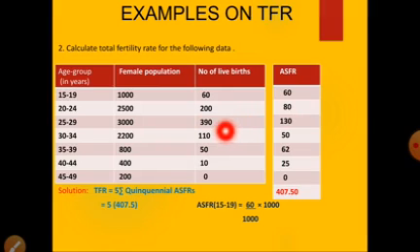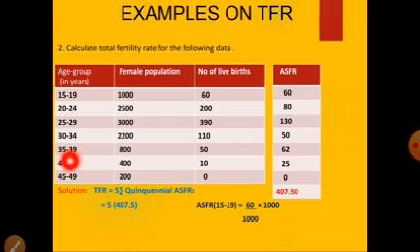Next, ASFR for the age group 25 to 29 is 390 divided by 3000 into 1000 is 130. Next, ASFR for the age group 30 to 34 is 110 divided by 2200 into 1000 is equal to 50.